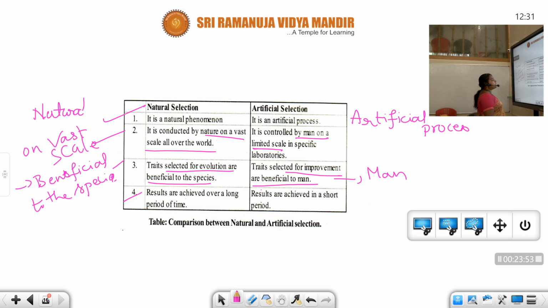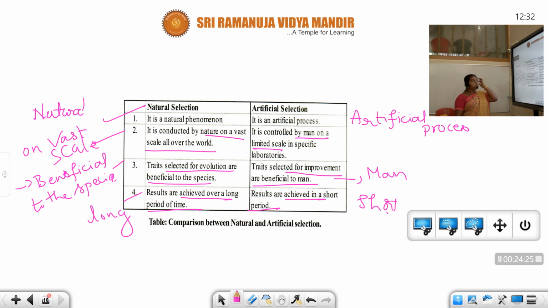Fourth important point, results are achieved over a long period of time in natural selection. We can get good results, but it takes so much time. In artificial selection, results are achieved in a short period of time. In this way we can compare natural selection with artificial selection.